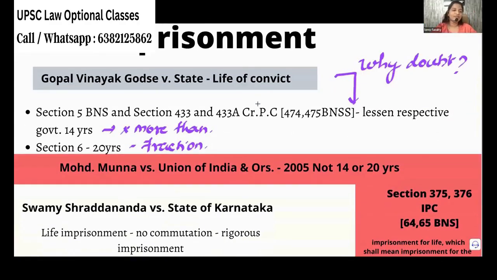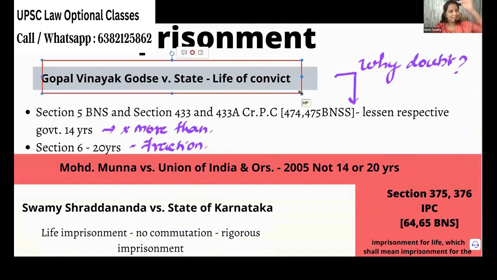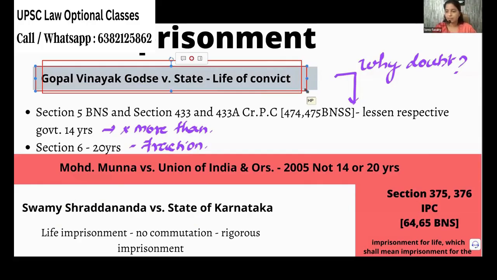Now, coming to life imprisonment. Life imprisonment means it is not 20 years. It is not 14 years. Life imprisonment means till the remainder of your life. Okay, that is life imprisonment. The real meaning of life imprisonment: till you die, you stay in jail. That is given in Vinayak Godse versus State, which is very important.